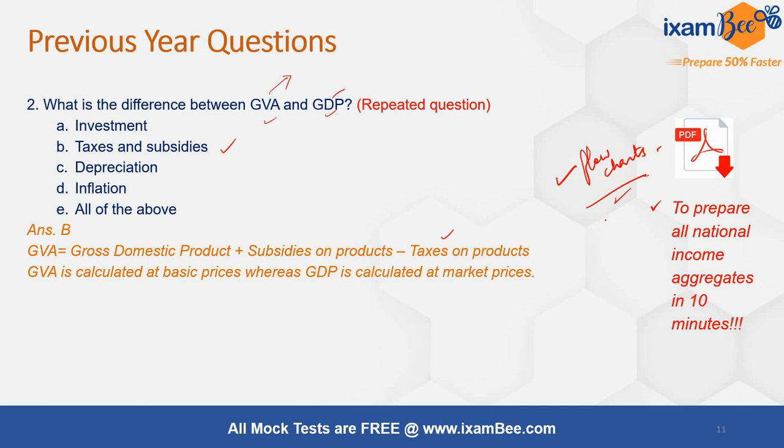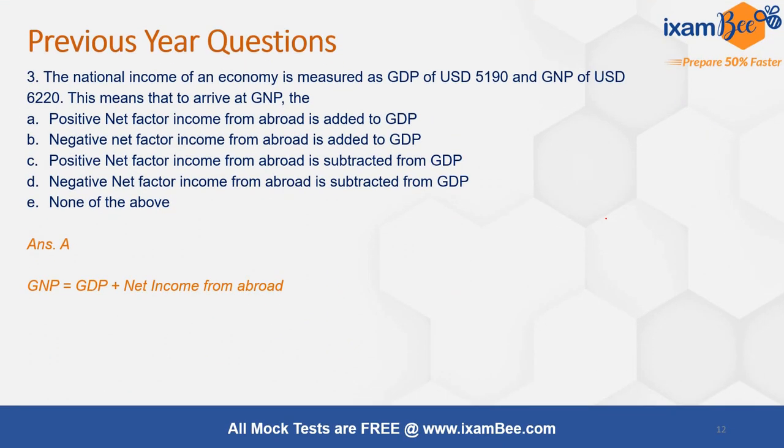Now, national income is also a very important topic. So there were 3 questions from national income. This is the second question from national income, which asked you the difference between gross domestic product and gross national product, which is nothing but net factor income from abroad.